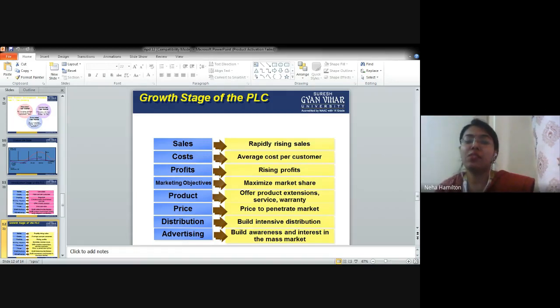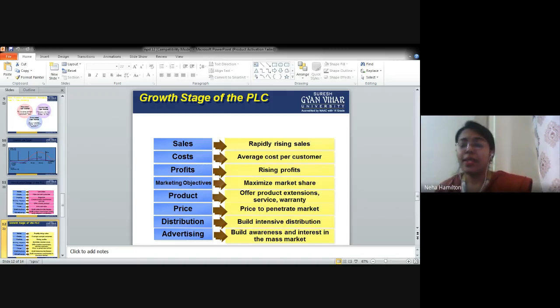Then you have service and warranty. Initially, in the introduction stage, we were giving a basic product to the customer to fulfill their basic needs. Here we are giving them warranty, guarantee, after-sale services, free installation, all these kinds of services, because now we can afford all these things. The next point is price to penetrate the market.